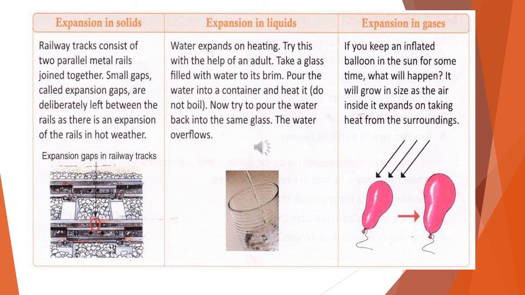Now you can see expansion in solids, liquids and gases. See, railway tracks consist of two parallel metal rails joined together. Small gaps called expansion gaps are deliberately left between the rails as there is expansion of rails in hot weather. What is the expansion in liquid?